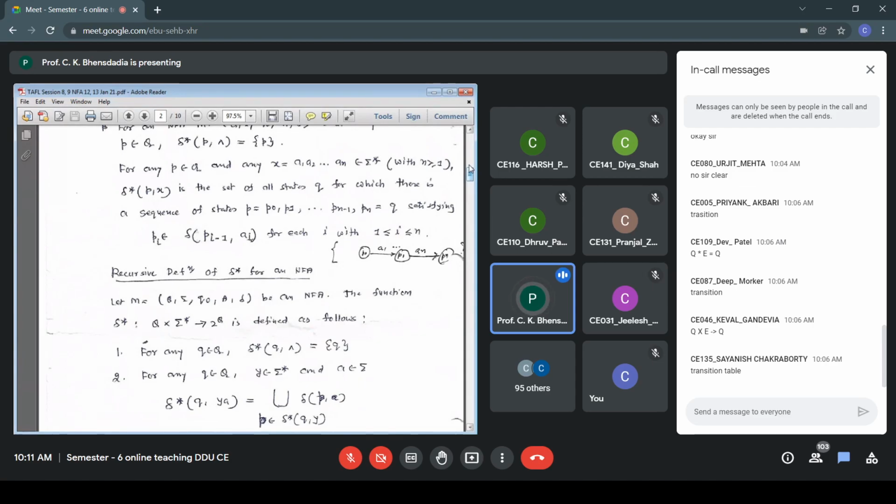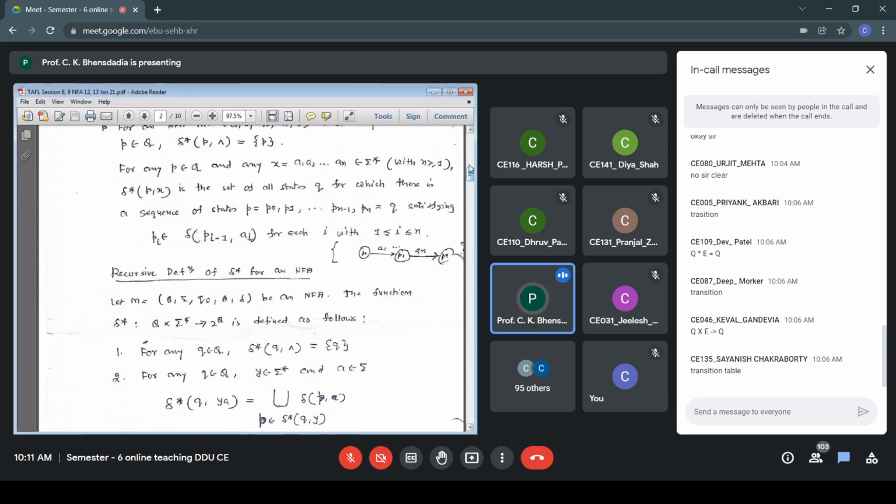So delta star Q comma Y will be the set Q1, Q2, Q3, because I can process my input Y in different ways. I have different paths available, and all of them end with different states, and those ending points are Q1, Q2, Q3.